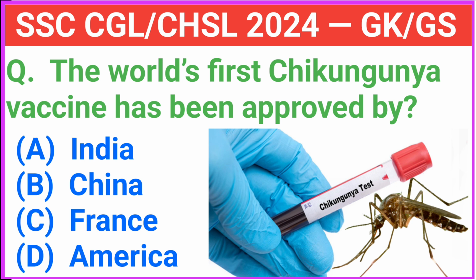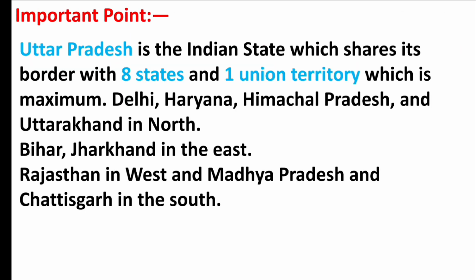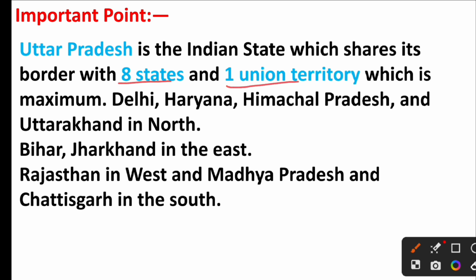So the first question is, with how many states or union territories does Uttar Pradesh share its borders? Right answer is option C, 9. Friends, Uttar Pradesh is the Indian state which shares its border with 8 states and 1 union territory, which is maximum. Delhi, Haryana, Himachal Pradesh and Uttarakhand in the north, Bihar and Jharkhand in the east, Rajasthan in the west, and Madhya Pradesh and Chhattisgarh in the south.